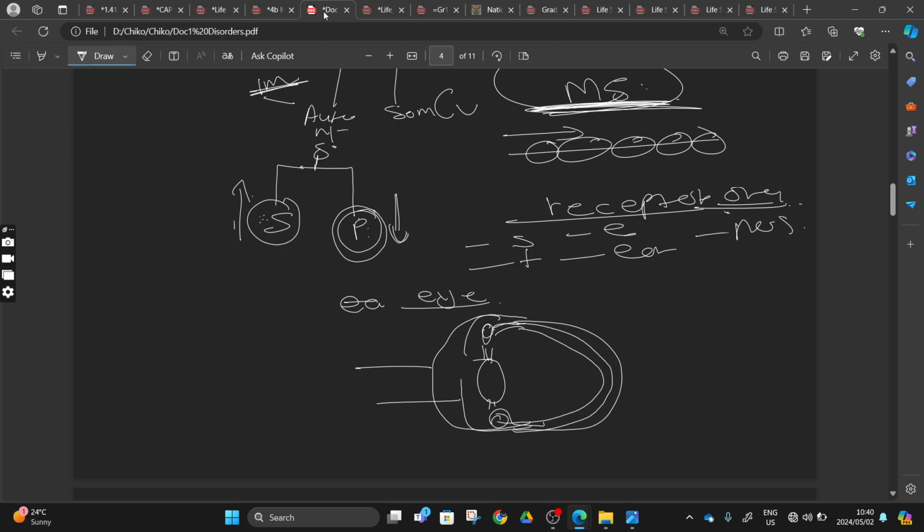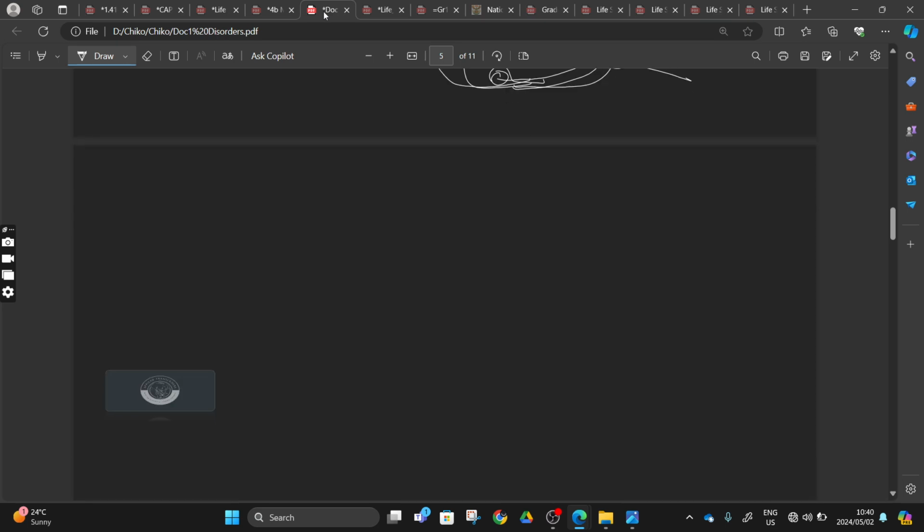This will be the cornea, this will be the iris, this will be the lens, this will be the suspensory ligament, this will be the ciliary muscles, this will be the ciliary body, this one will be our sclera, this one will be our choroid, this one will be our retina. Somewhere there we have our yellow spot, and somewhere there we have our dark spot, and that's where our optic nerve leaves our human eye. We did this, right? So we did the function and everything there. And then we talked about accommodation and the pupillary mechanism.